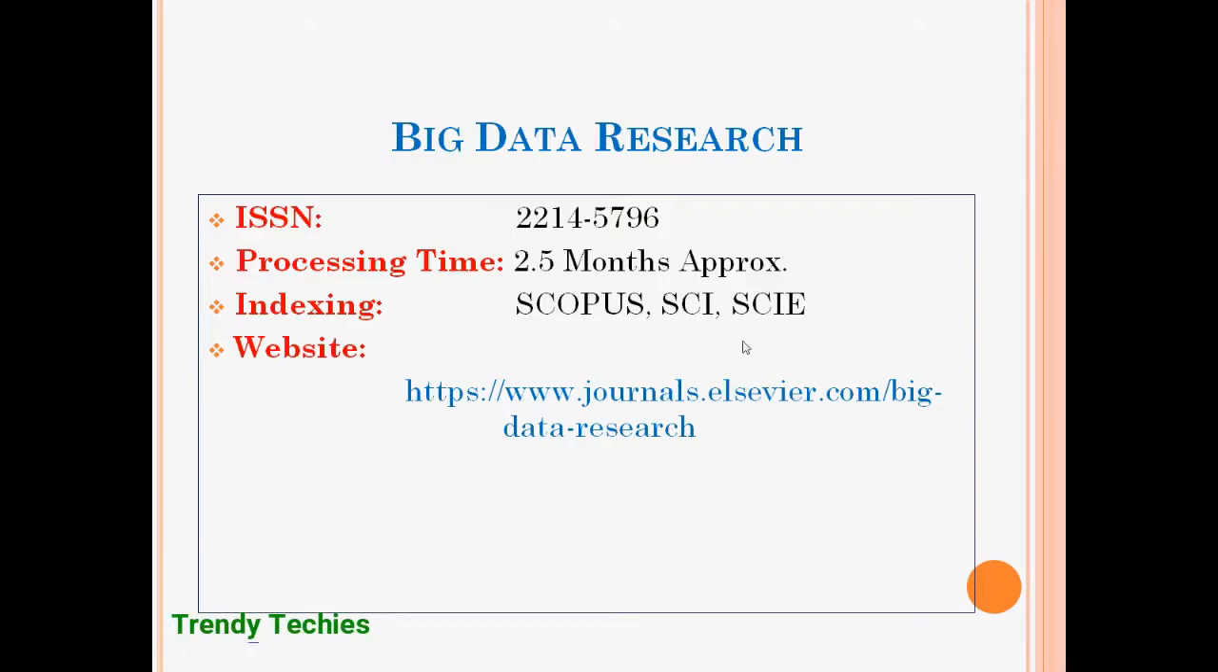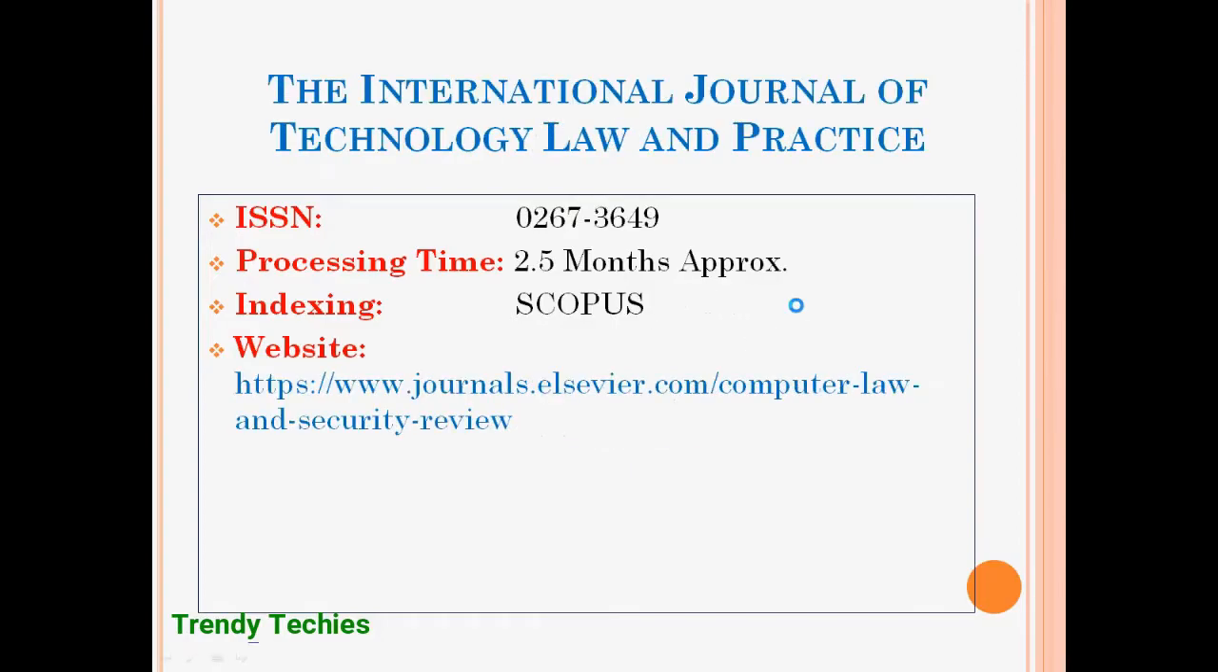Next one, the International Journal of Technology, Law and Practice. This particular journal will provide you the option for putting the paper into the journal based on law, human law and practice, such like that. ISSN number is 02673649. Processing time is 2.5 months approximately. Indexing is in Scopus and the website is given below.